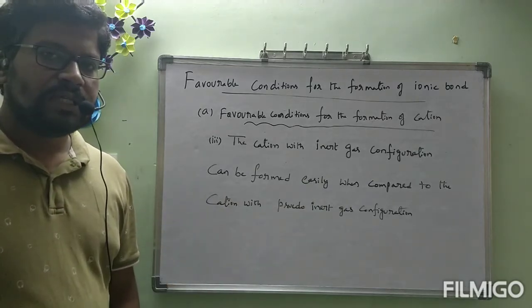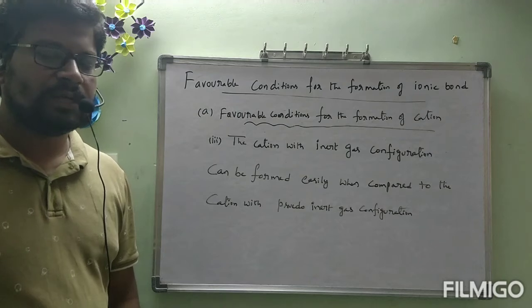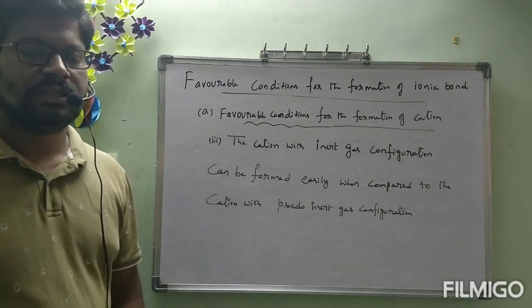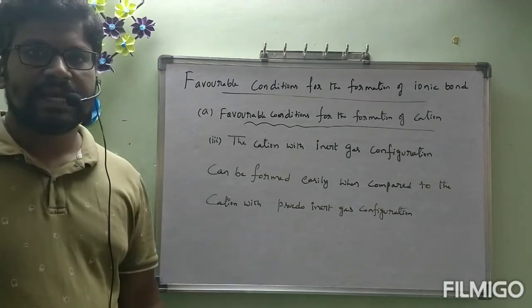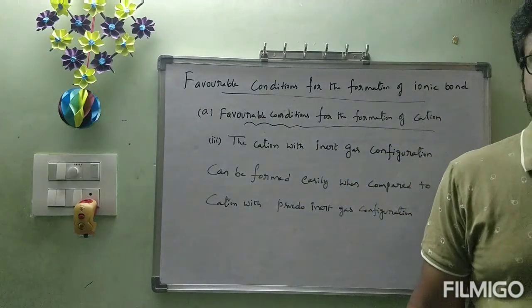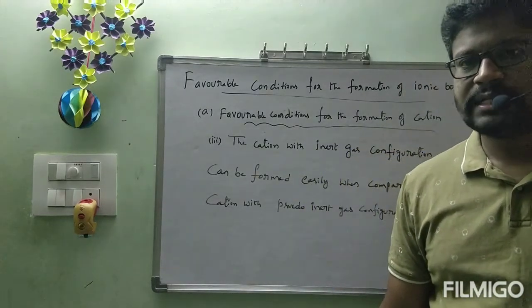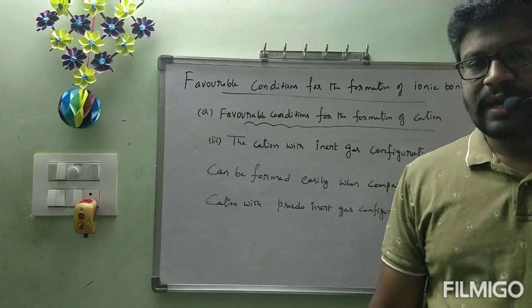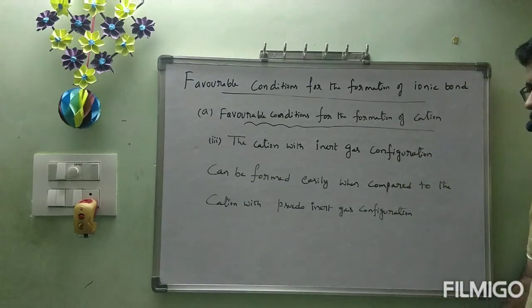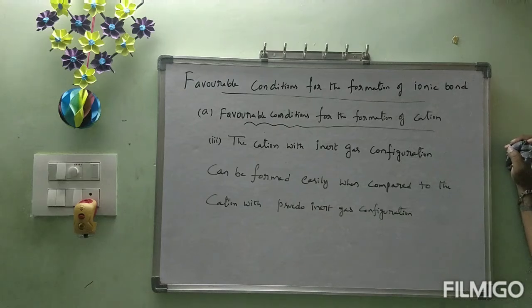So, if you give competition between sodium and zinc, sodium can be formed as Na plus easily when compared to zinc to Zn plus 2. Okay, these are the three conditions. What is the first condition? The atom with less ionization energy can be formed as cation easily. Second one, atom with high atomic radius can be formed as cation easily. Third one, the cation with inert gas configuration can be formed easily when compared to the cation with pseudo inert gas configuration. Okay, these are the three favorable conditions for the formation of cation.